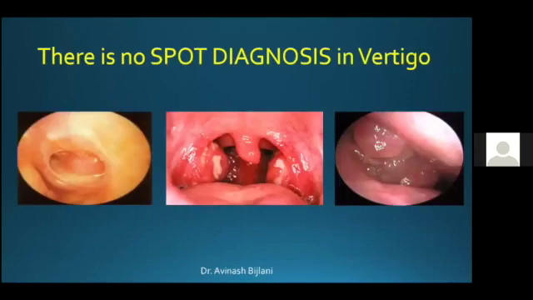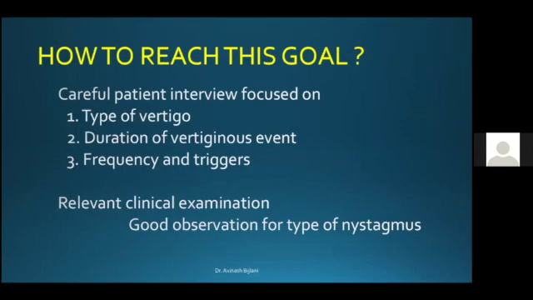So at the outset, I would like to say that there is no spot diagnosis in a patient of vertigo. You see three pictures over here pertaining to the ear, a perforation in the ear, a case of acute tonsillitis and nasal polyposis. One look and, within a few seconds, you can be done with the diagnosis in the OPD. But that is not the case with vertigo. To reach the goal of making a good diagnosis in vertigo, what we need is history, and history.